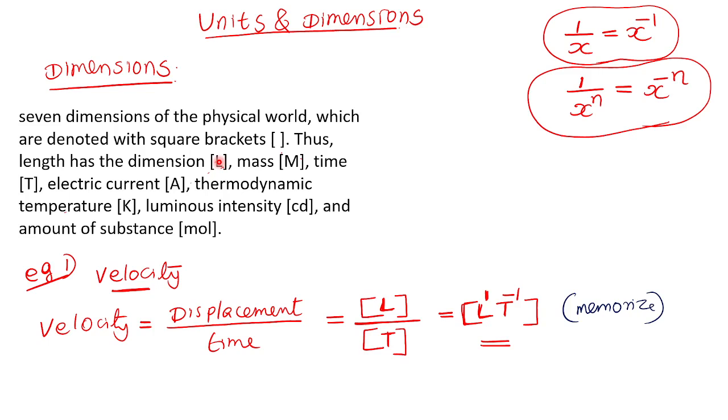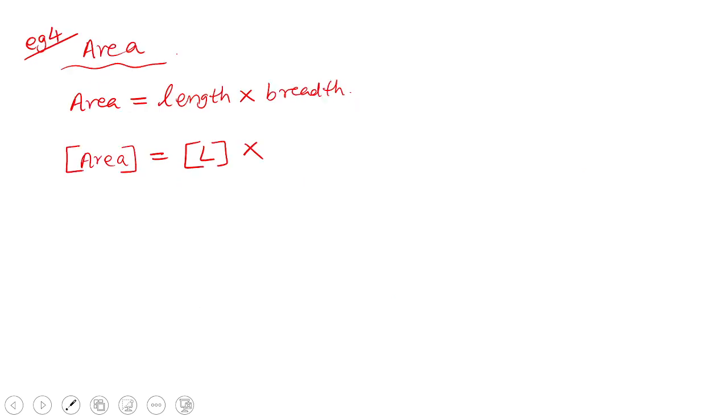Clear? Breadth belongs to the category L. Understood? In general, the distance is denoted by capital L. So breadth belongs to the category L. Category L, that is correct.